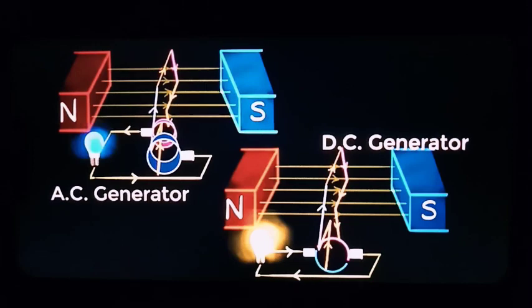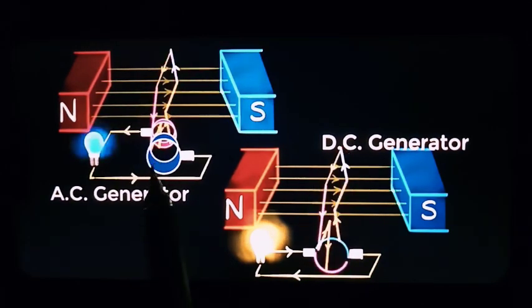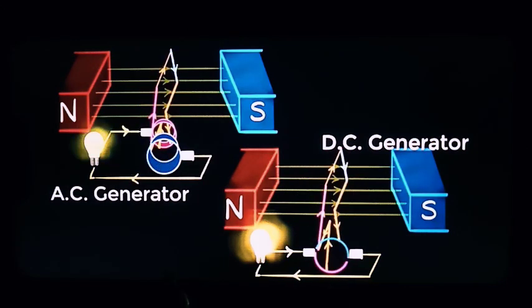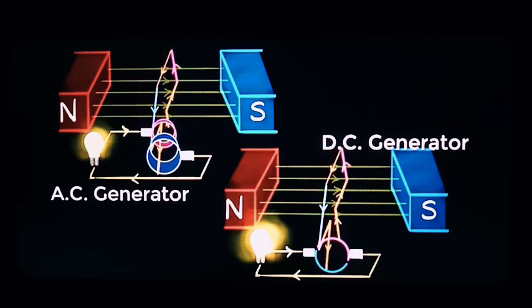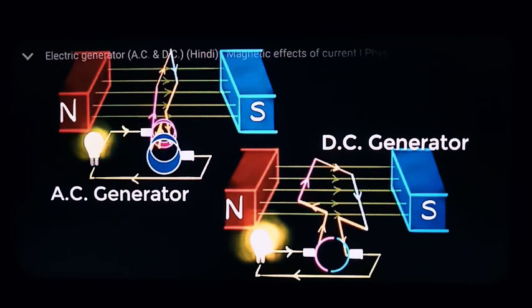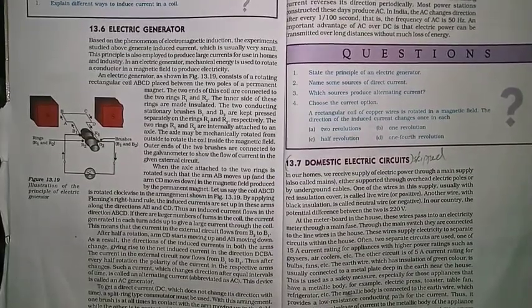So this is about our AC generator and DC generator. You can observe we are using slip rings and split rings to change. Here the direction of the current is changed. Here the direction of current is the same. So that's why this is direct current and here it is alternating current. So here it completes your magnetic effect of electric current.